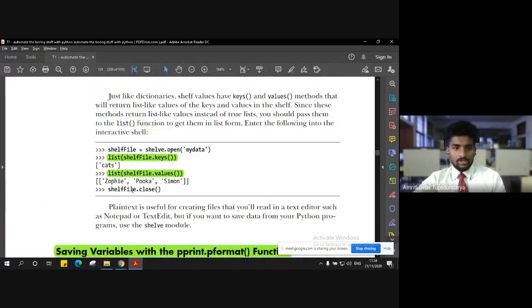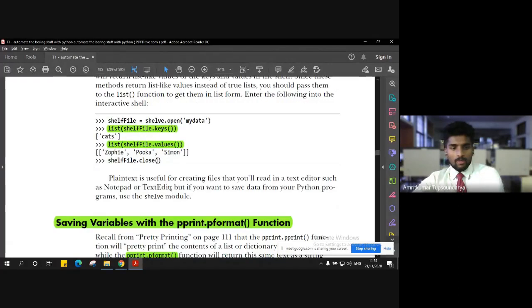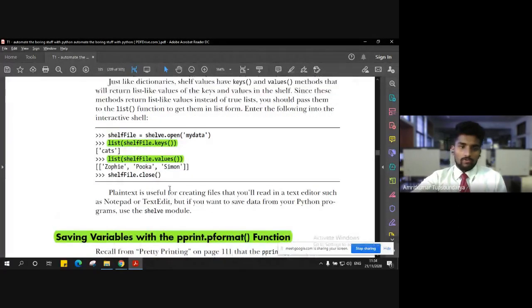Here is another command, in case you want the keys and values of the dictionary. If you give list shelf file dot keys, it will return the name of the list, that is cats. And when you say list shelf file dot values, it will return the actual values inside that list, that is the data items, the names of the cats here. And this is just a simple close command. So this is one way of saving the file.